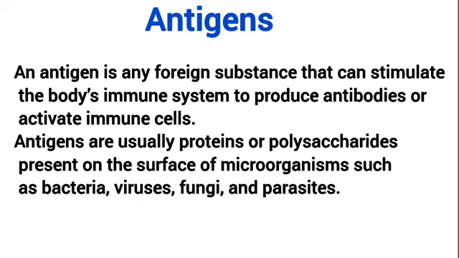Antigens are any foreign substance that can stimulate the body immune response to produce antibody or activate immune cells. Antigens are usually protein or polysaccharide present on the surface of microorganisms such as bacteria, virus, fungi, and others. Note that the presence of this substance makes the body recognize this organism as a foreign agent.